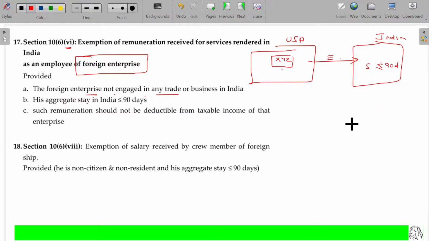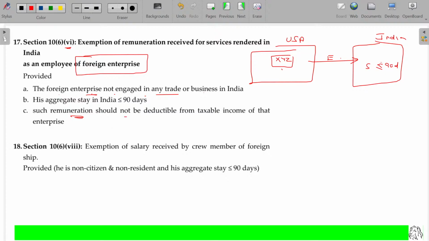Why, sir? XYZ could send some machines. ABC company purchases machines from XYZ. After the installation, they got stuck operating them. Immediately, they raise a complaint to XYZ enterprises. Then XYZ says, no need to worry, sir, we will send our representative to take care of this and guide you on how to use it. So he comes only for that purpose and stays not more than 90 days. This XYZ has no other business connection in India.